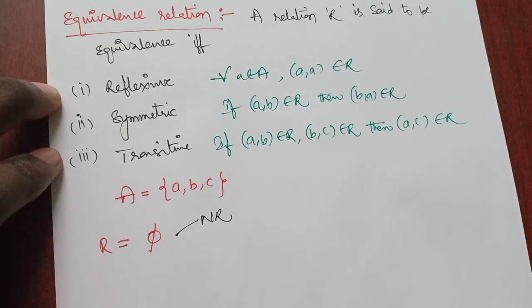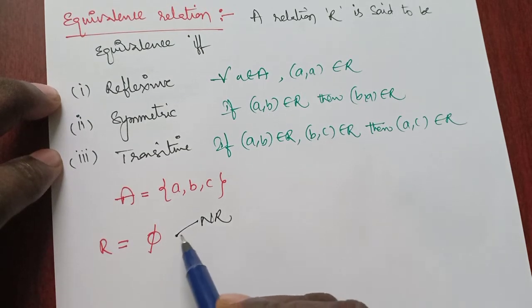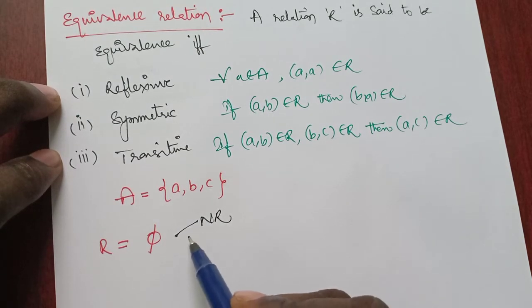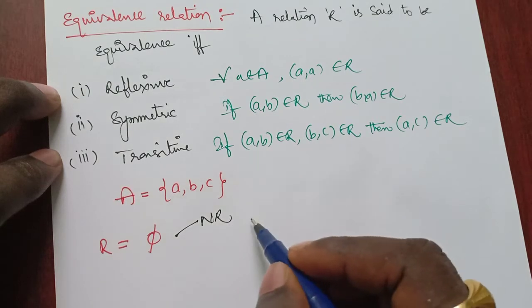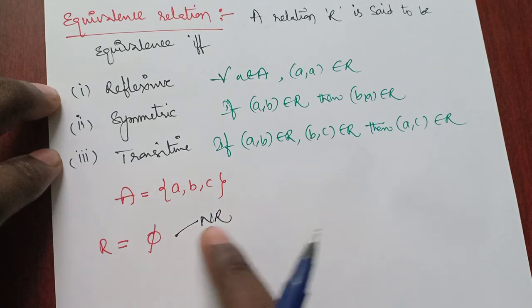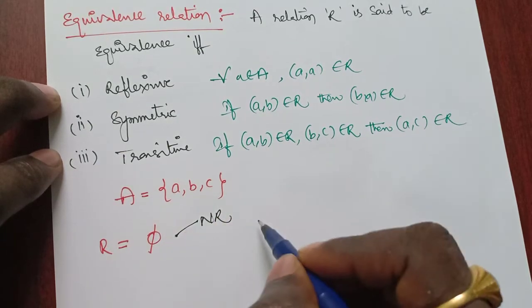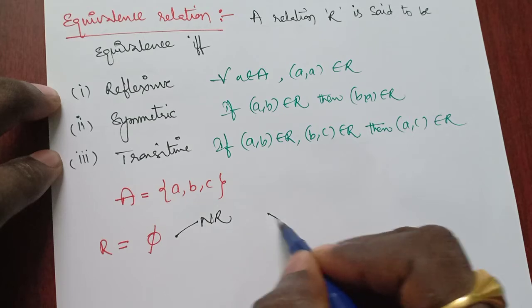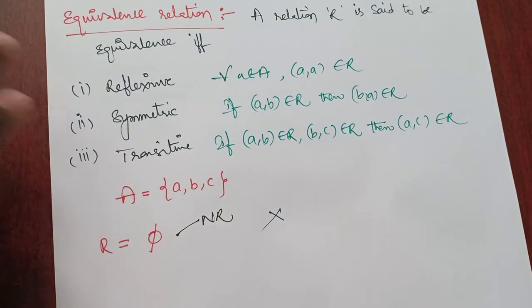Of course it is symmetric and transitive, but it is not reflexive. That's why it is not said to be an equivalence relation, because it does not satisfy the reflexive condition. So finally it is not an equivalence relation.